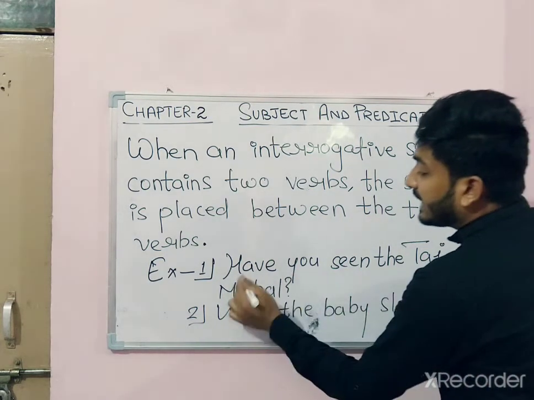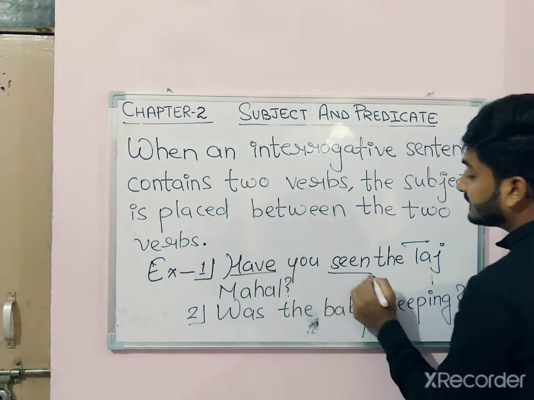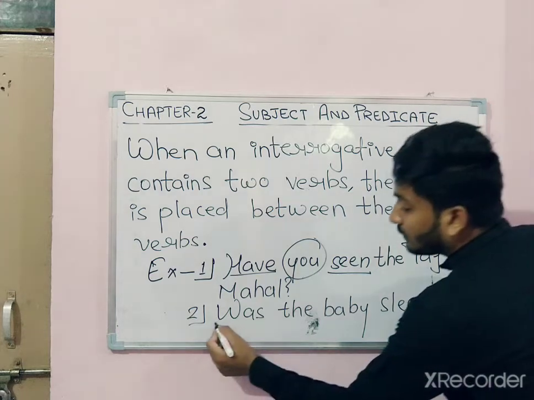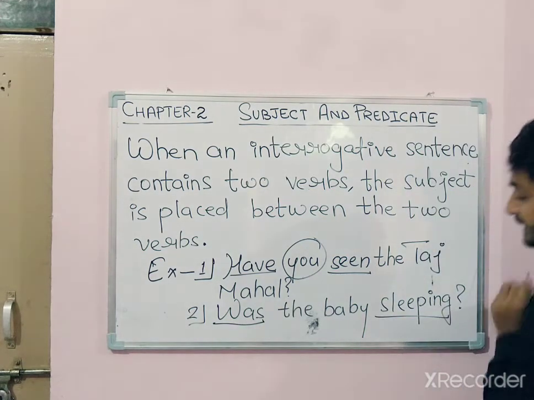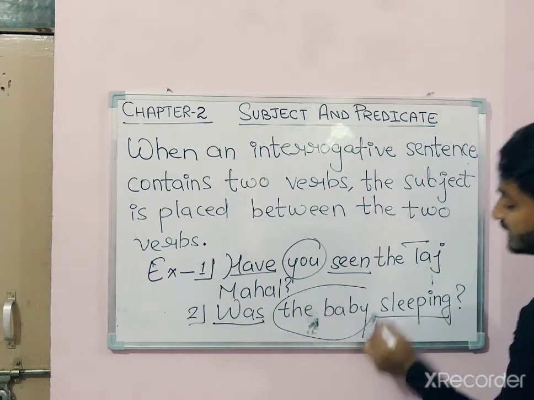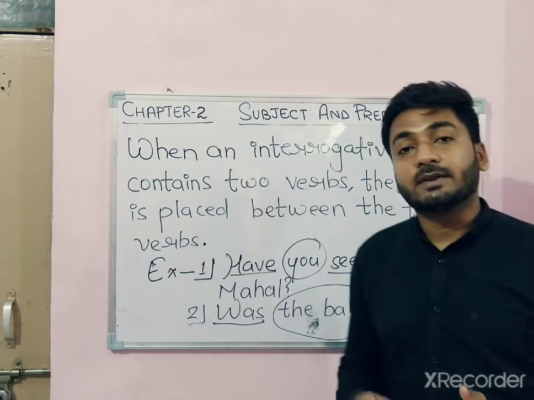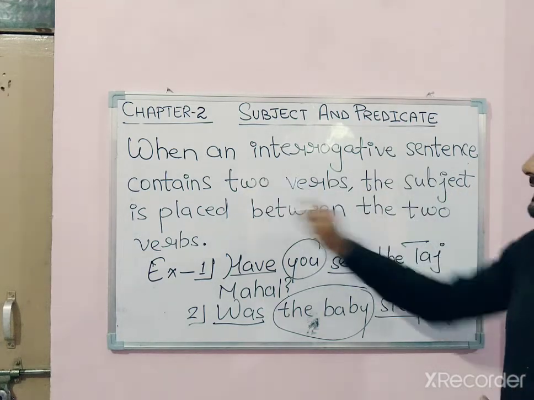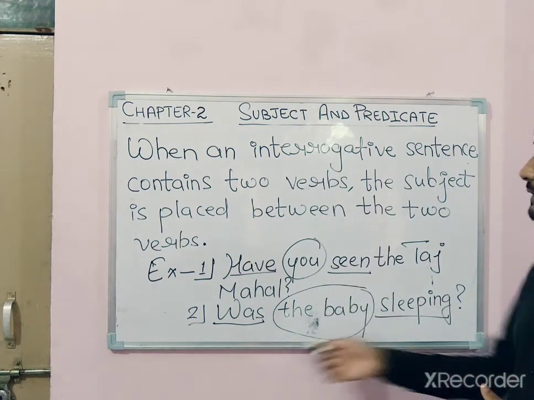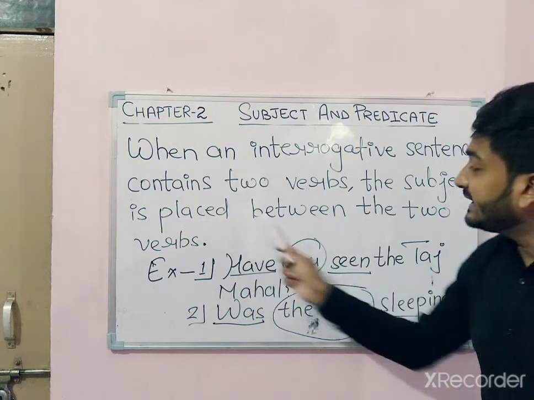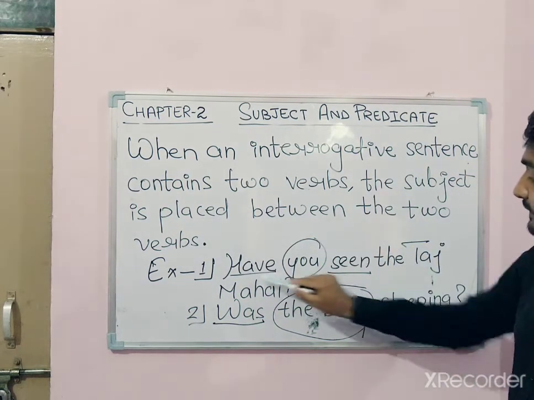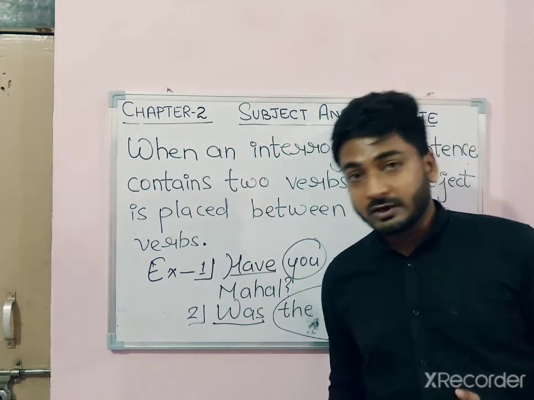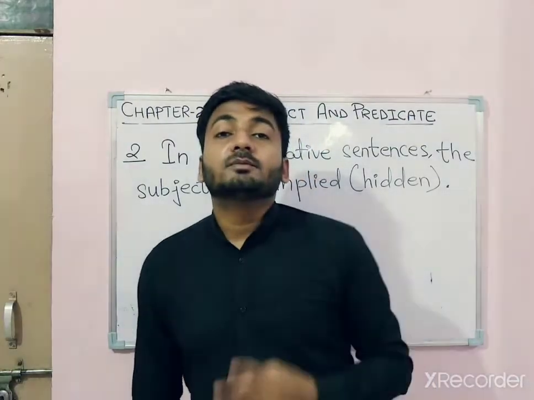Now see, two verbs: have, seen. The subject is between them. Was sleeping. The subject, baby, is between them. That means when an interrogative sentence contains two verbs, the subject is placed between the two verbs. See? Between the two verbs. Got it?